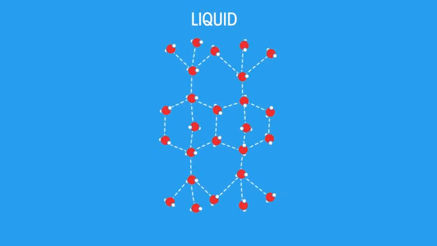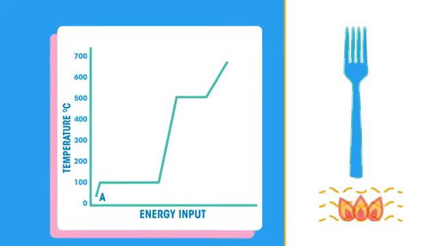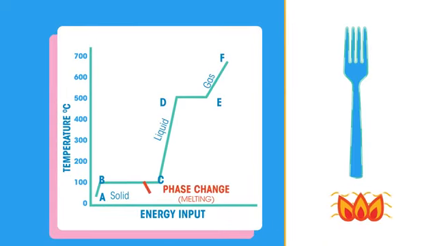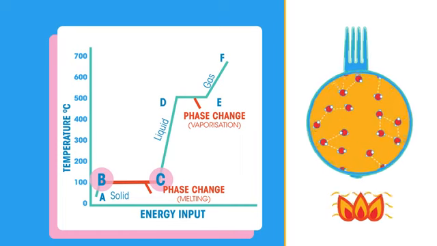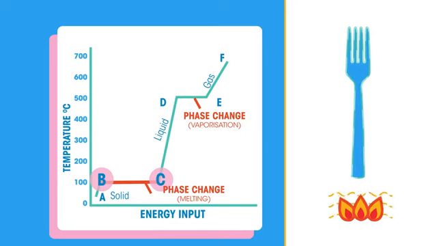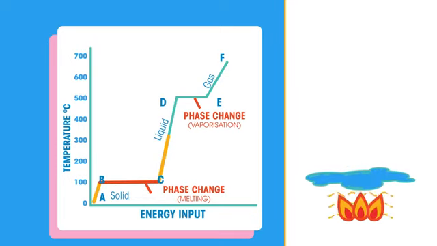As I said before, the heat energy is not used to heat up the substance, hence no change in temperature, but instead used to make or break the bonds that hold the molecules together. If we heat up a plastic fork to its melting point, see between points B and C on this graph, the heat energy it absorbs at its melting point is busy breaking the bonds between the individual plastic molecules. Once enough bonds between molecules have been broken, the fork will melt and become liquid plastic.